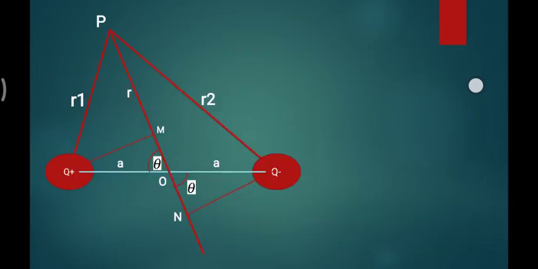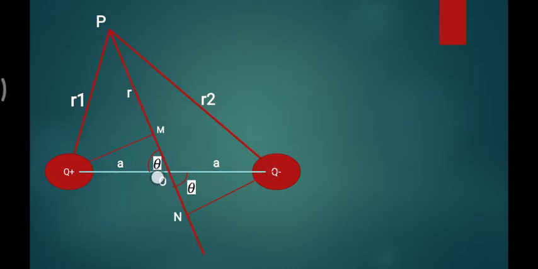Let me explain what I'm trying to say. This is the modified structure of what we saw. This is one charge, this is the second charge, which are 2a apart.